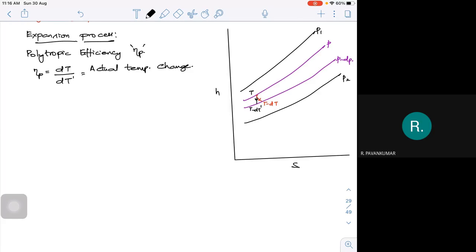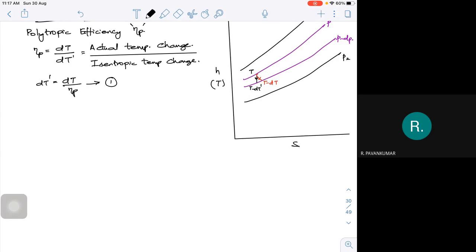It can be with respect to enthalpy or temperature. Doesn't matter, because enthalpy is a function of temperature. Actual temperature change to the isentropic temperature change. Or I can write dt dash is equal to dt by the polytropic efficiency. I am calling it expression number 1.